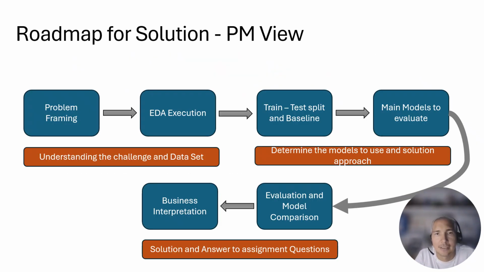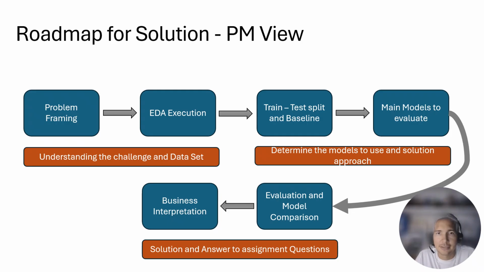So here I'm proposing a roadmap for the solution, from the perspective of a product manager. Basically, we are going to frame the problem. Later, we will run the EDA execution to understand and assess the dataset provided.